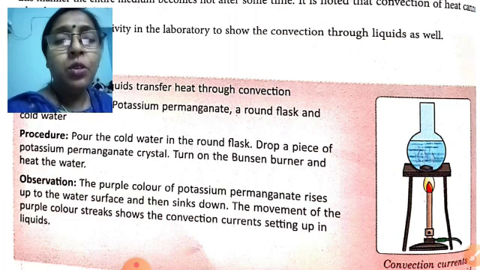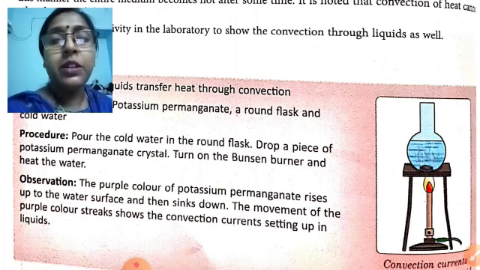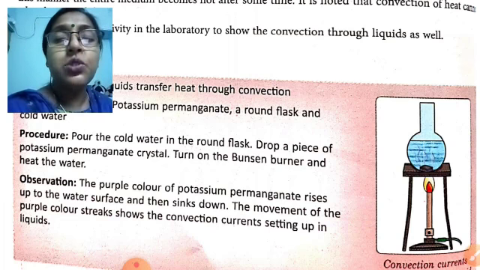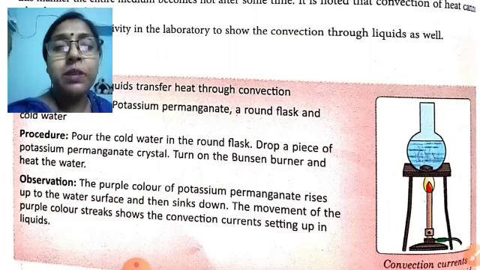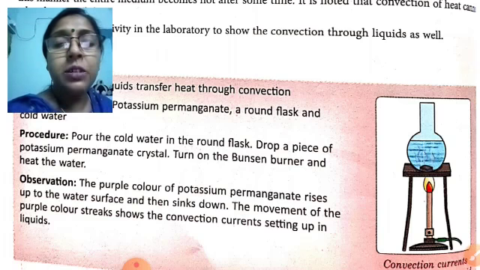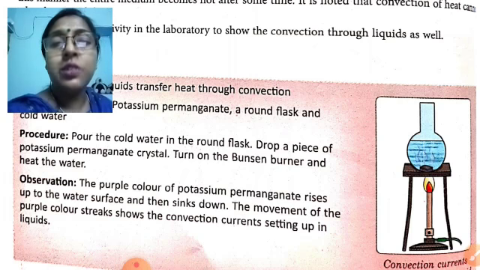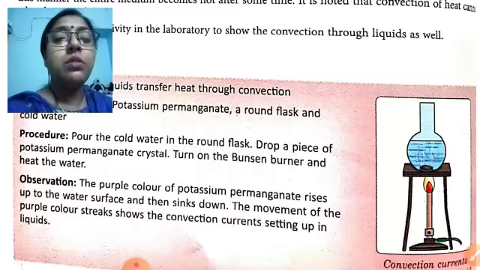It comes down along with the potassium permanganate, so it makes potassium permanganate streaks. This shows that there is a circular pattern of the potassium permanganate, proving that the particles of water move in a circular way. Hot water goes up and the cold water comes down.